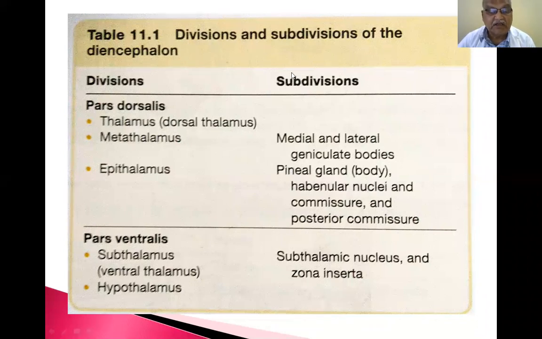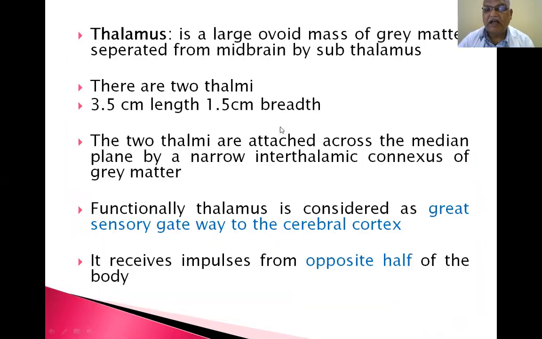Pars ventralis contains subthalamus, that is ventral thalamus, and hypothalamus. Subthalamus is divided into subthalamic nucleus and zona incerta. So pars ventralis is subthalamus and hypothalamus. This is the table given in all of your standard textbooks. You have to study it, you have to learn it.